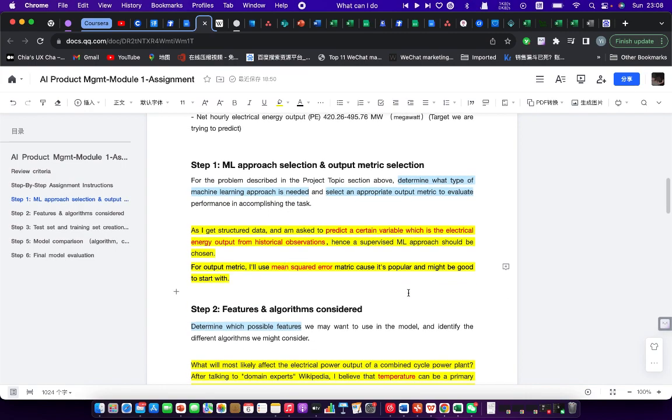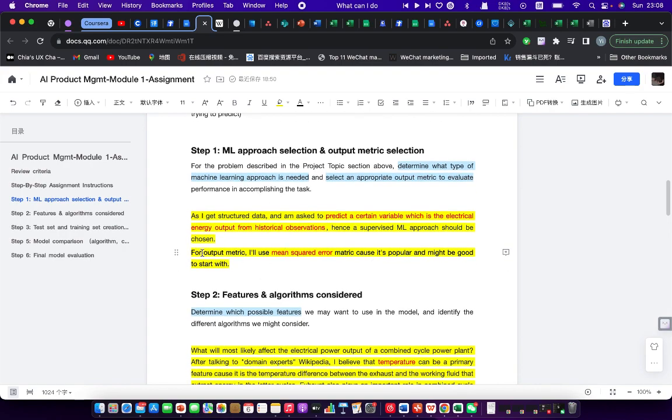So for this question, first of all, I'm going to choose a machine learning approach and the output metrics. As I get structured data and I'm asked to predict a certain variable, which is the electrical energy output from historical observations, a supervised ML approach should be chosen. And for the output metric, I'll use mean squared error. I'll use squared error metric because it's popular and might be good to start with.